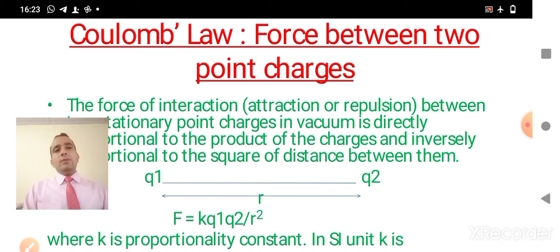Now after that, we have Coulomb's law, which tells us about the force between two point charges. This was the force given by Coulomb, and the force may be of attraction or repulsion. It states that the force of attraction or repulsion between two charged bodies is directly proportional to the product of their charges and inversely proportional to the square of the distance between them.